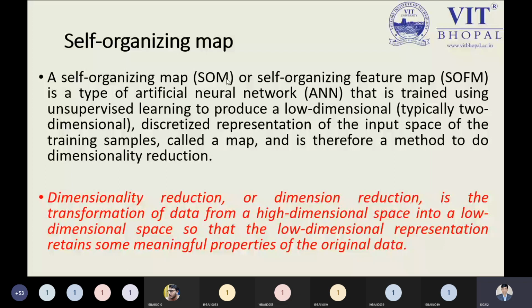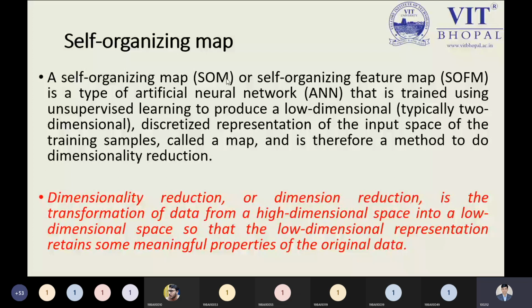If you remember, we have seen how to differentiate between the ANN and the biological neural network. So we have covered the fundamental part of the neural network, so we can understand the self-organizing map in a simple way. So why is it known as a self-organizing feature map?